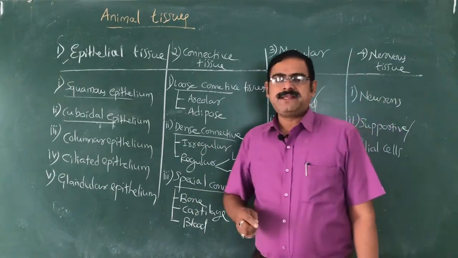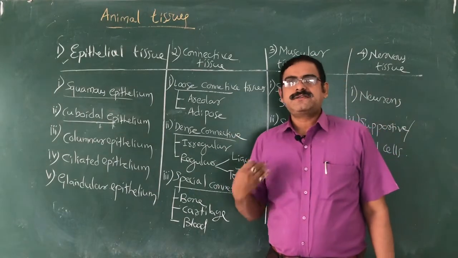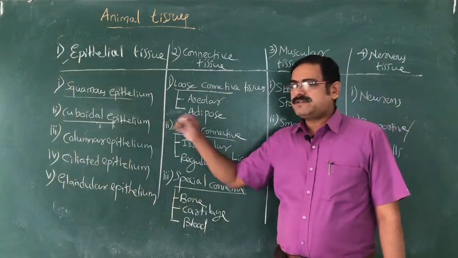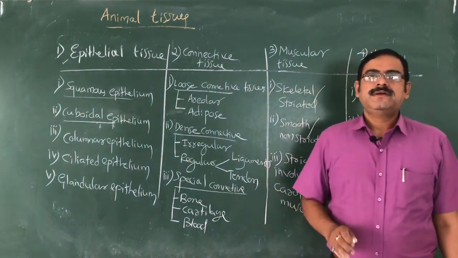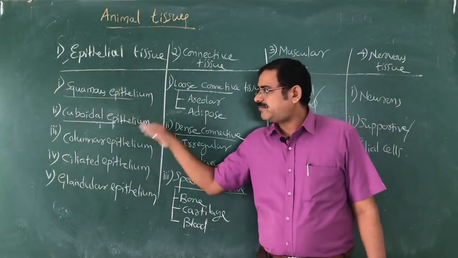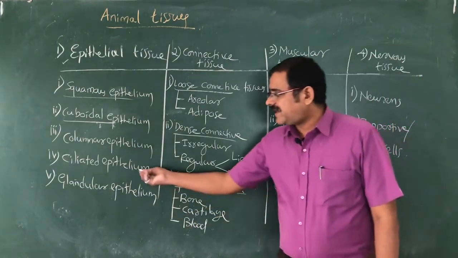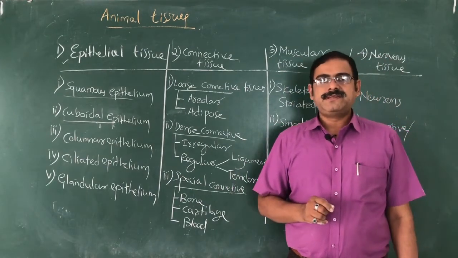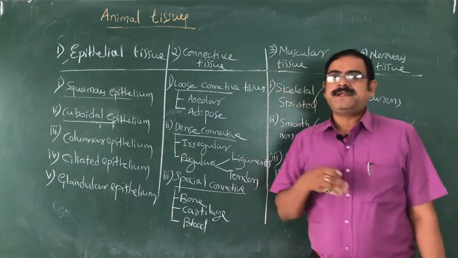Columnar epithelium has column-like cells, found in the intestine and the stomach. Their function is to give secretion. Here secretion and absorption both happen by the columnar epithelium. Ciliated epithelium has cells with hair-like structures, called cilia, and is present in the respiratory tract.